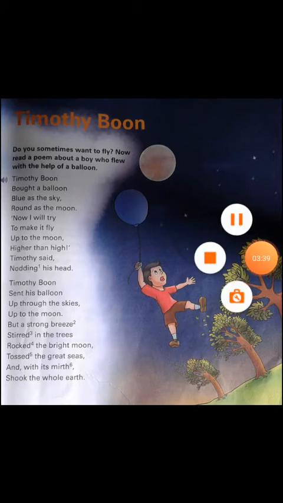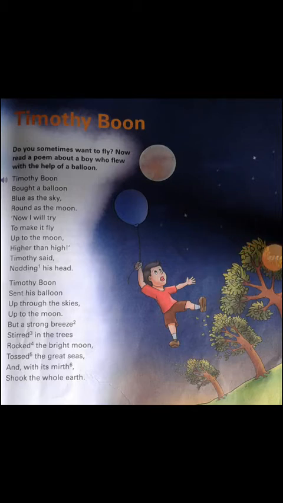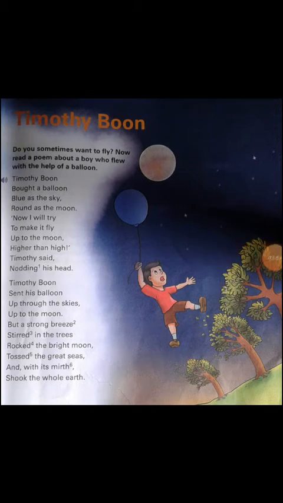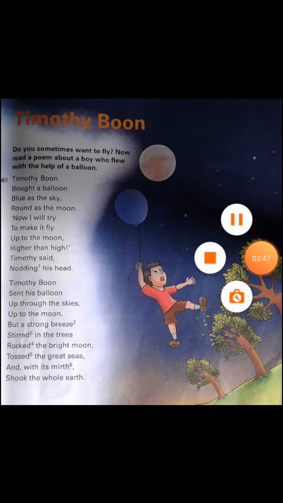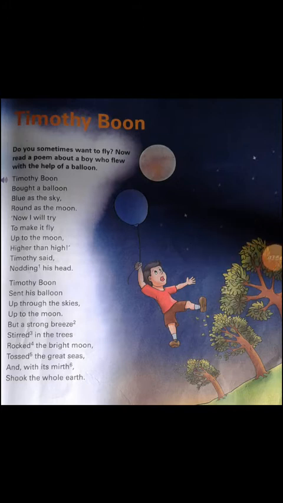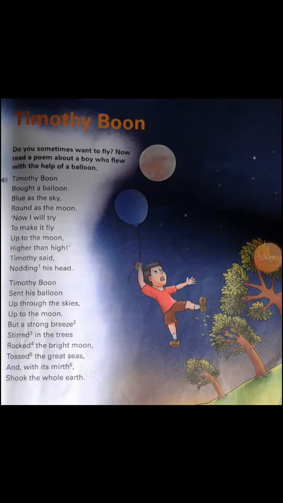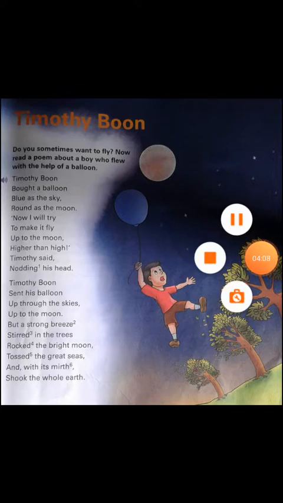When the balloon is going up and up, some trees will be there on the earth, and the balloon thread will get stuck on the trees, on the branches and all. Stirred means to get stuck there. It will get stuck there and again it moves. It gets stuck there, again it moves. He just pulls out that thread. It stirred in the trees.